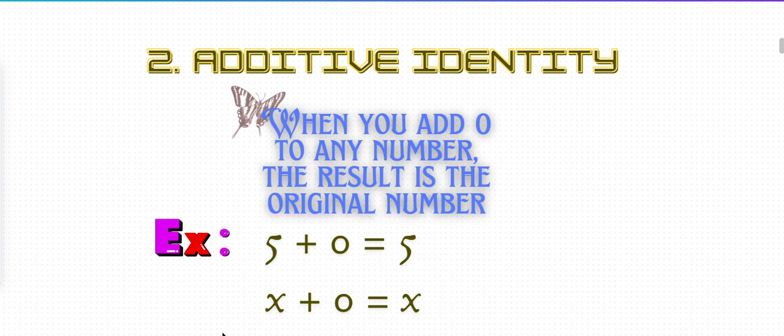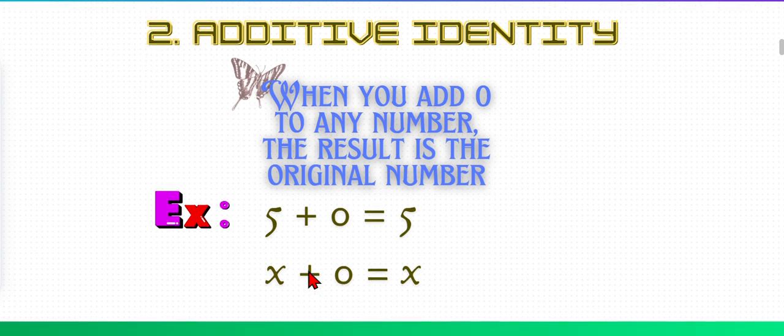The same, take x. x is a variable, which means it could be any number, where x plus 0 is equal to x, just like the definition says: x plus 0 is equal to the same number, x.